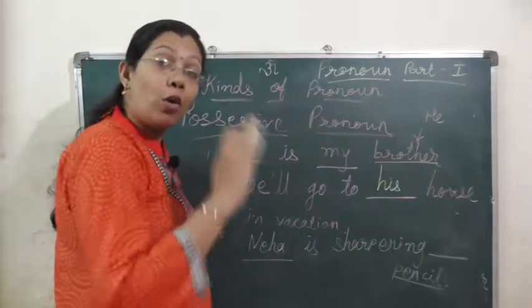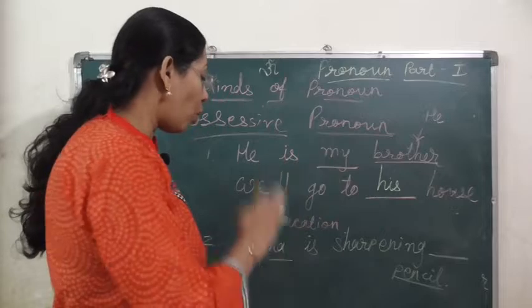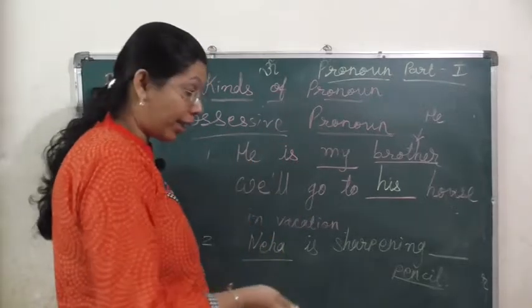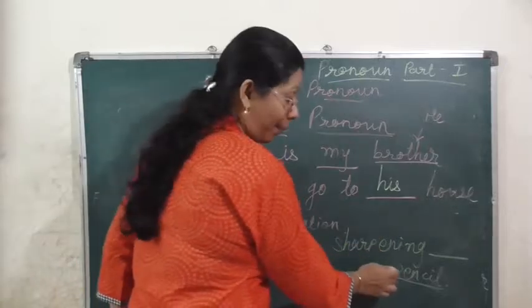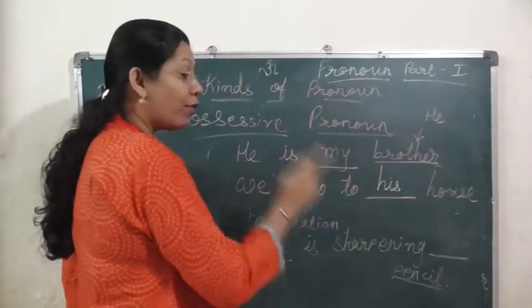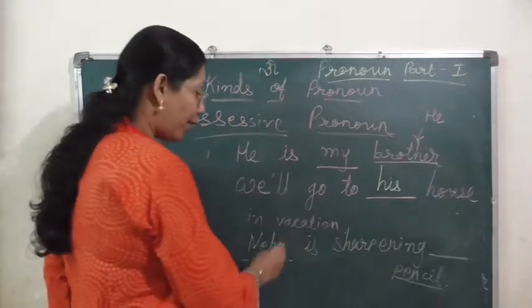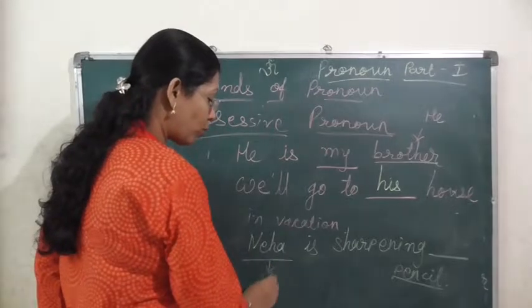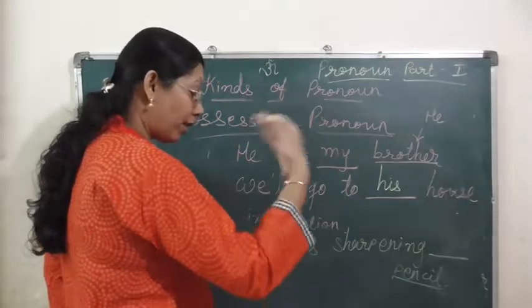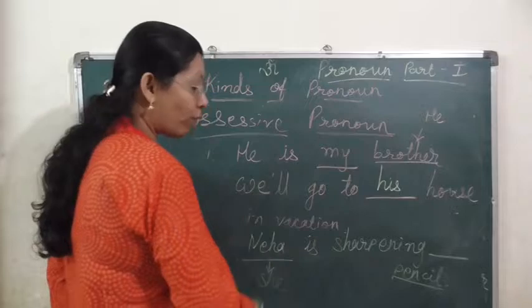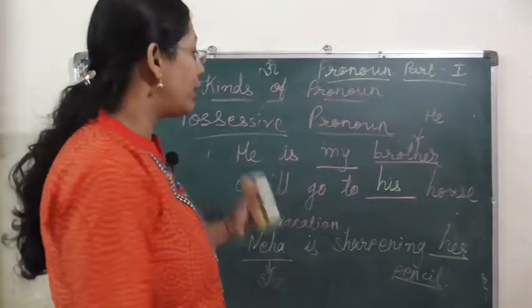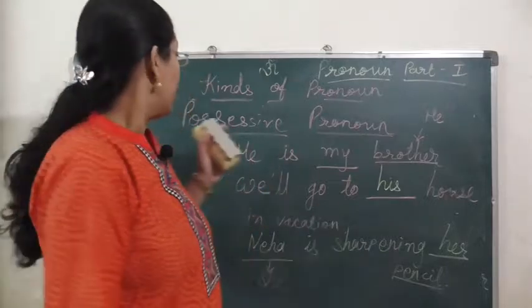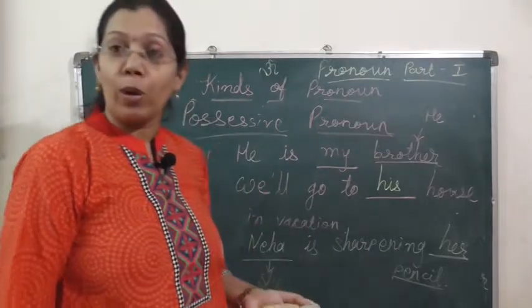Neha's pencil. In order to avoid the repetition of the word Neha again, and in order to show the possessor, Neha's pencil, we will use possessive pronoun. And for Neha, subject pronoun she is used, and that's why we will use the possessive case of she, her. So in this way we can understand possessive pronoun also.